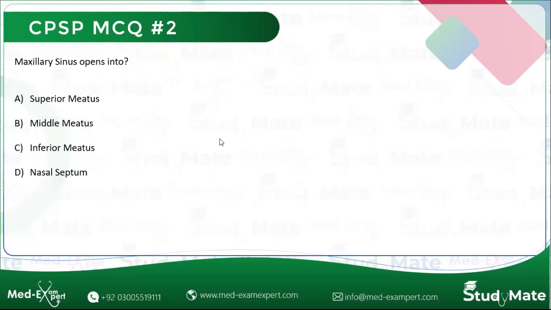Next MCQ, CPSP MCQ: maxillary sinus opens into A is superior meatus, B is middle meatus, C is inferior meatus and D is nasal septum.